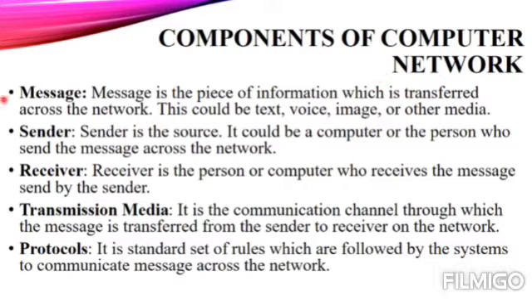Right now we have to discuss these 5 components which are a part of our network. So let's see what these are. First, we have the message. Message is the main piece of information which is to be transferred. It could be text, voice, image or other media, like a message that you get in WhatsApp or on your phone or any other app. Or if you are able to hear my voice or see the video or media in your display, this can be a part of our message. It is one of the most important components in the computer network.